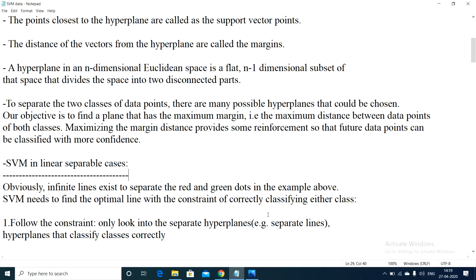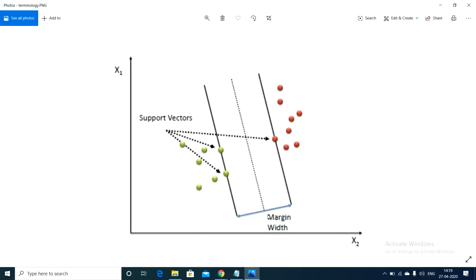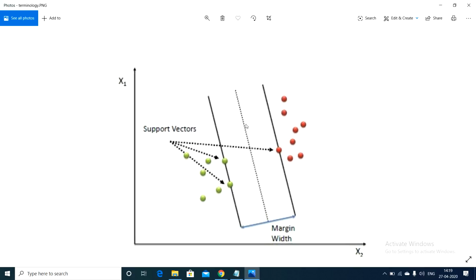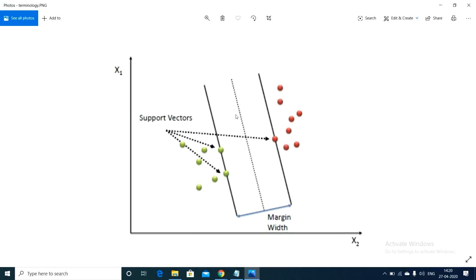Now, in continuation, a hyperplane in n-dimensional Euclidean space is a flat subset of n minus 1 dimensions that divides the space into two disjoint parts. Yes or no? If you consider this, yes, this is a hyperplane. It is dividing the space into two subsets, guys. Green points come under one category, and red dots come under the other category. So a line is dividing the space into two disjoint sets.